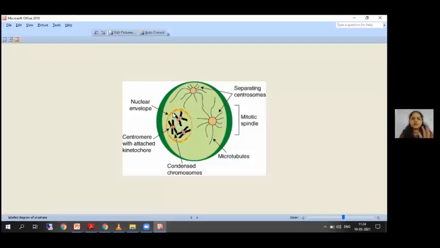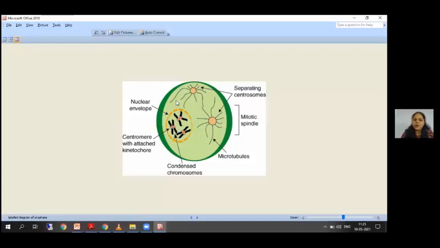So first let us understand that these black colored bands inside the nucleus, this chromatin material, shrink, become thick and dense to form the sister chromatids, which condense and come closer to each other. At the same time, you can see these orange bands, this is the nuclear membrane. Now in the later prophase, the nuclear membrane begins to disappear and these chromosomes, or the sister chromatids, are set free into the cytoplasm.